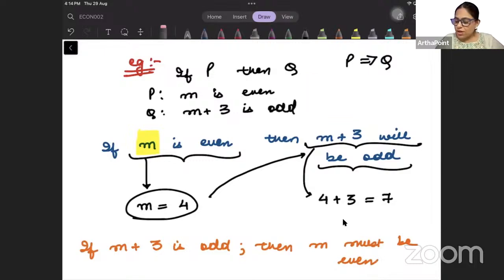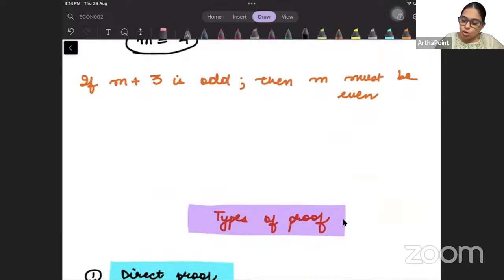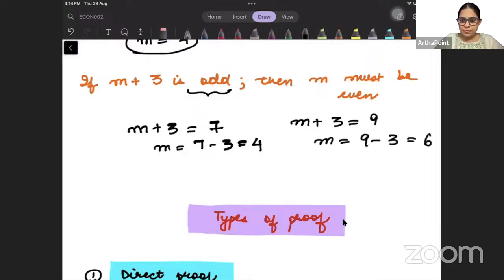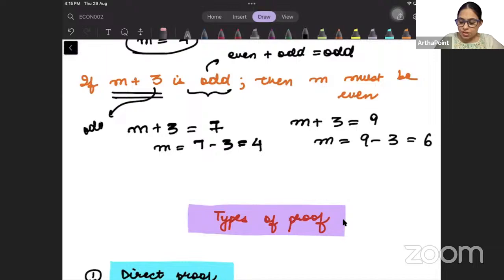Okay, now I am reversing it. What I am saying is that m plus 3 is some odd number. Suppose it is 7, then what is m coming out to be? 7 minus 3, that means 4. Suppose m plus 3 is the odd number 9. So what will m be? 9 minus 3, that means 6. So if m plus 3 is odd, you get odd only when you have even plus odd. Only then does odd come, beta. 3 is odd. So if I want my result to be odd, then it must happen that m must be even. Only even plus odd will give you odd. So m must be even.